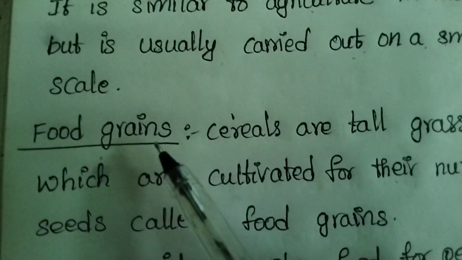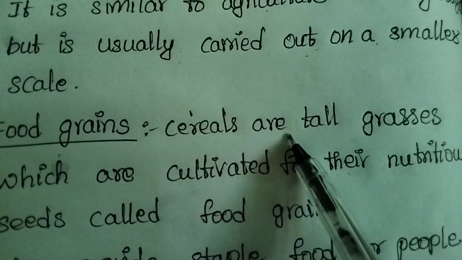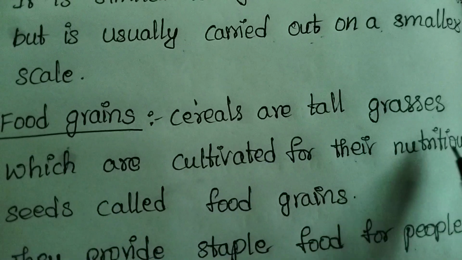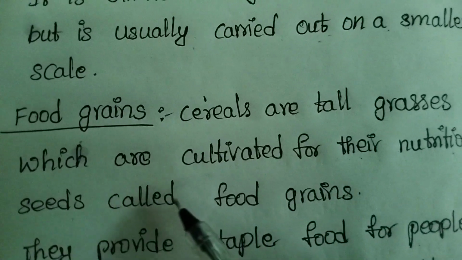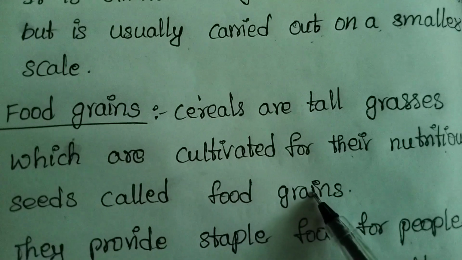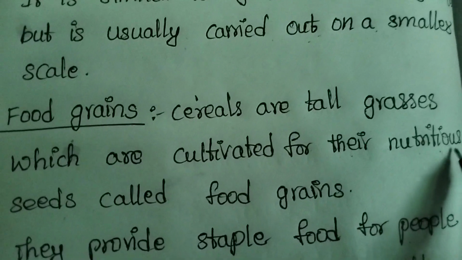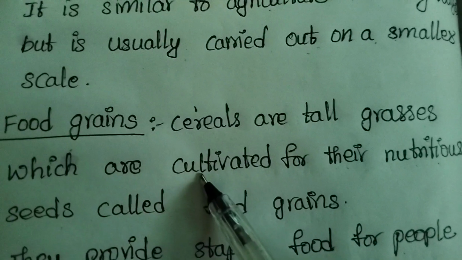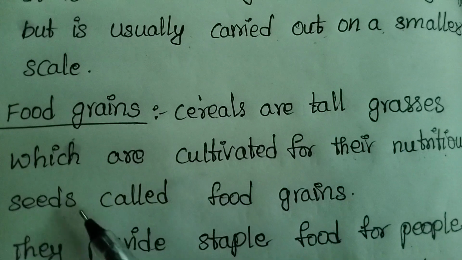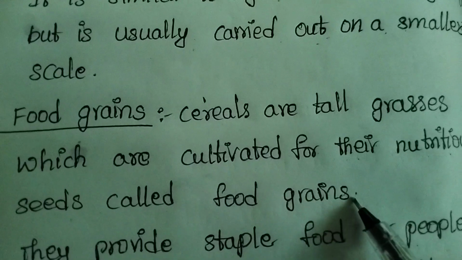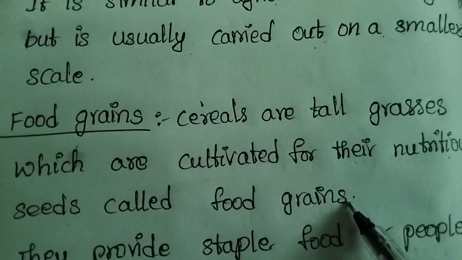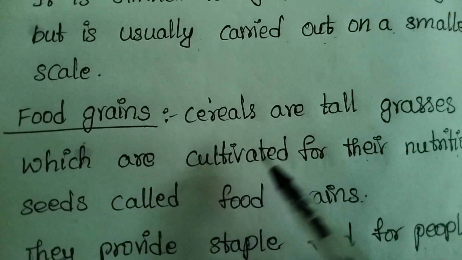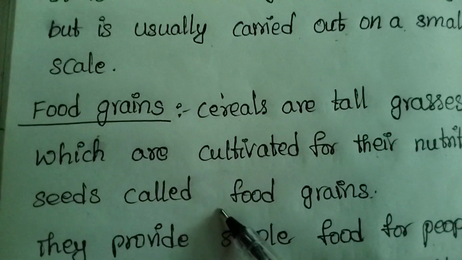Okay, next, food grains. Cereals are tall grasses which are cultivated for their nutritious seeds called food grains. Nutritious means having high nutrient value. Food grains are the type of cereals that are tall grasses cultivated for their nutritious seeds.